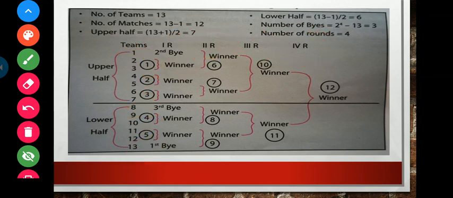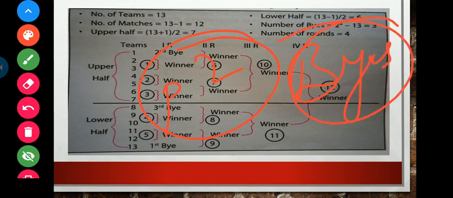So the teams which have got byes will not play in the very first round. In such a way, if the number of teams is not a power of 2, we can make the fixtures with dummy teams called byes, and the number of byes is the next power of 2 minus the number of teams.